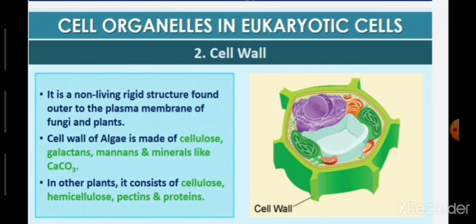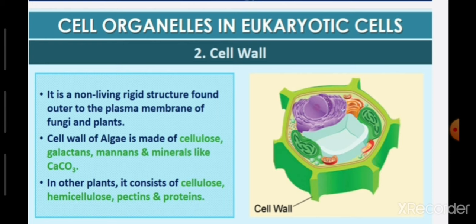Till now we have also studied the cell membrane, which is also known as the plasma membrane, and it is selectively permeable because it allows some substances to move in and out of the cells. Now today we will continue with the topic of various cell organelles present in the eukaryotic cell, and the subtopic is cell wall. Cell wall is present only in plants. It is not present in animals.